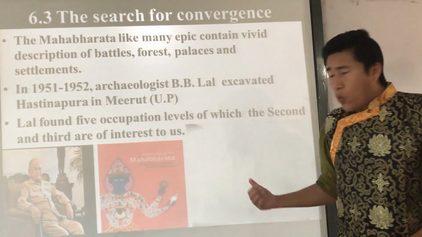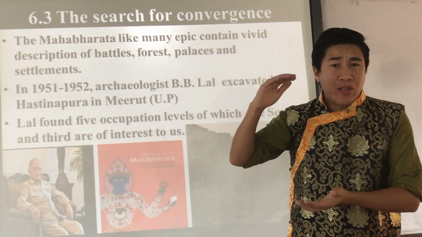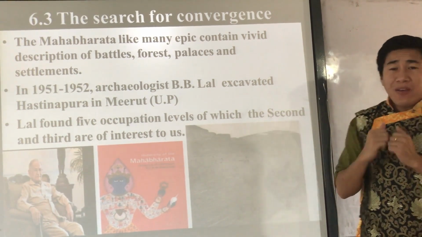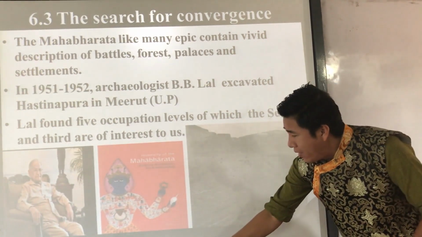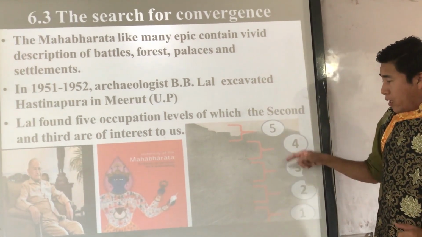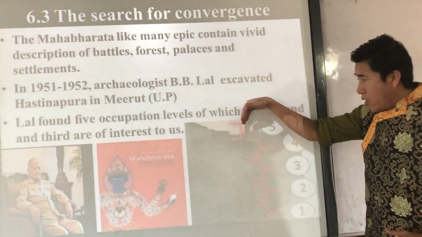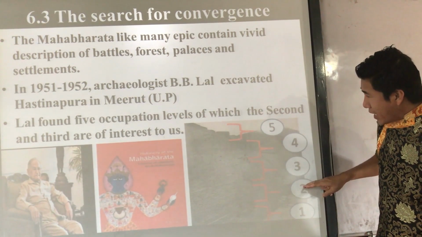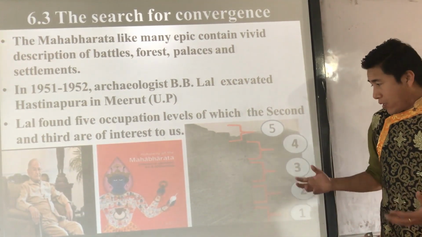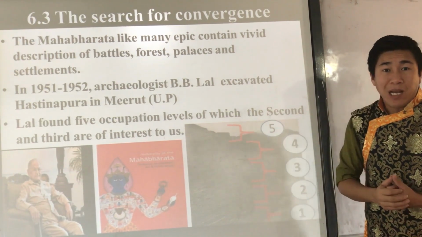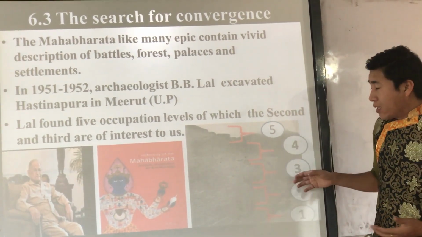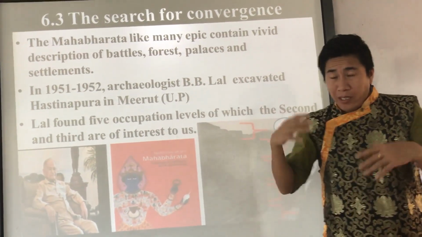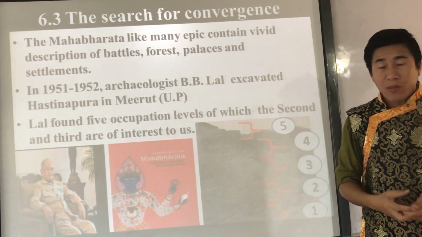That means he did a stratigraphy excavation, a study of the soil, and he found 5 occupation levels. According to date, deeper means older. Out of these 5, only the second and third are of interest to us, of interest to B.B. Lal, about the Mahabharata. Is this the actual Hastinapur that was mentioned in the Mahabharata, or is this just a coincidence in the similarity of the name? We just need to look into it.